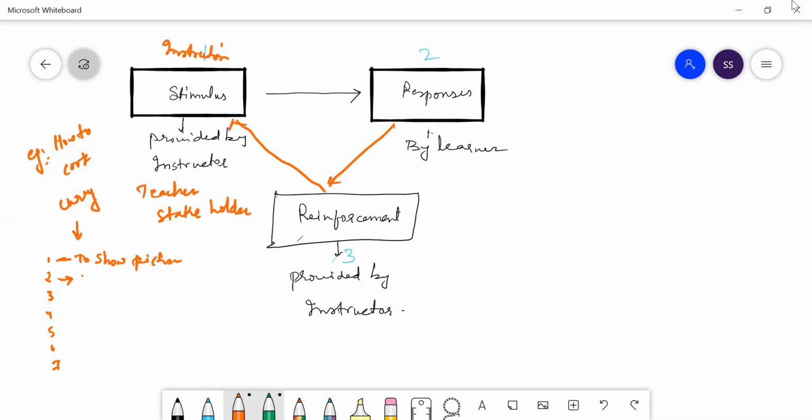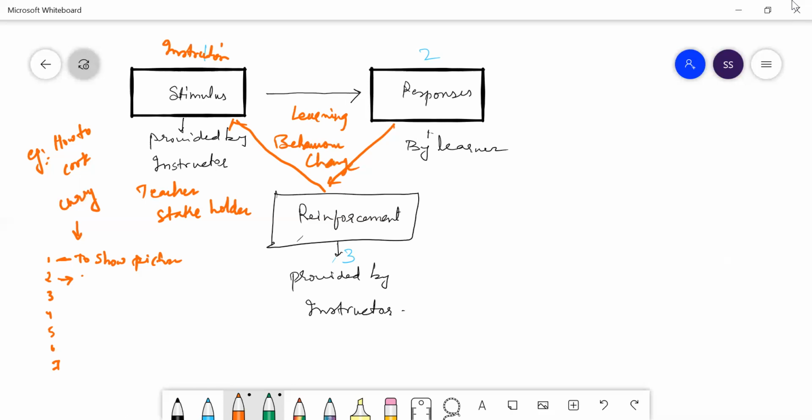Stimulus means activity, task. Why is it going back to stimulus after reinforcement? You're not going to stop only at reinforcement. Again it is going to stimulus so that it can be practiced, so that the learning behavior changes completely.